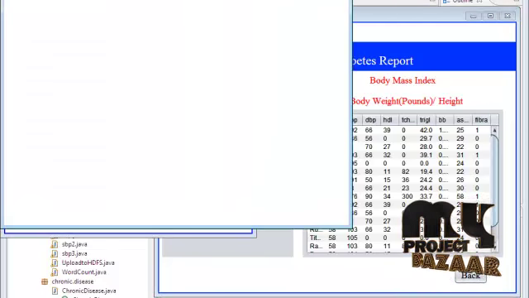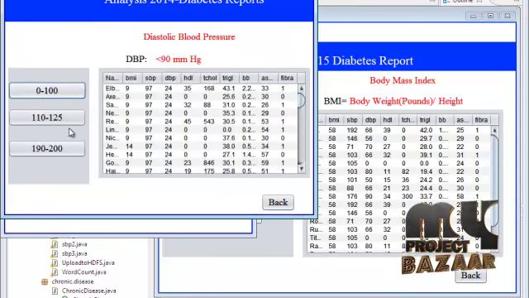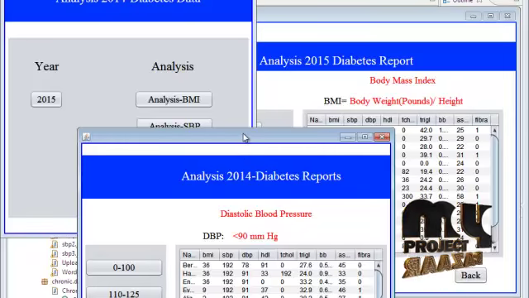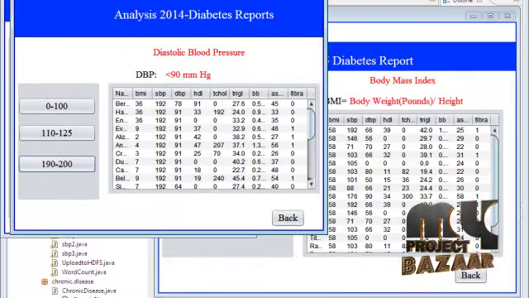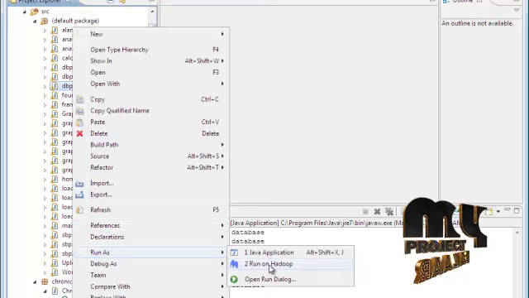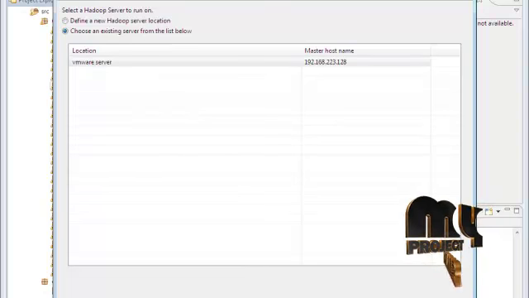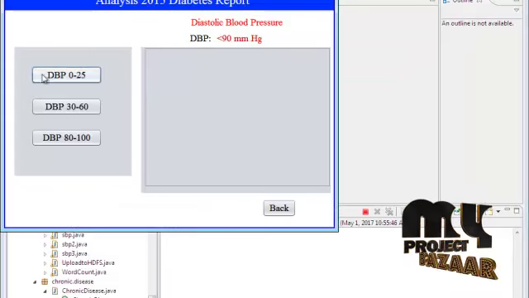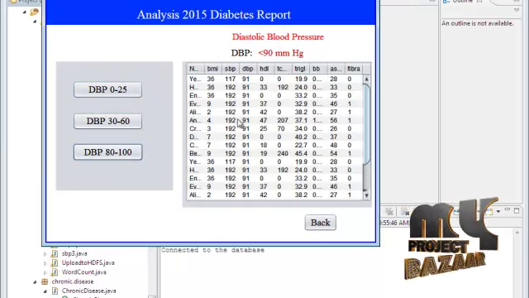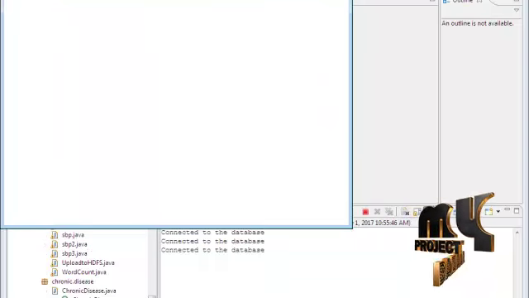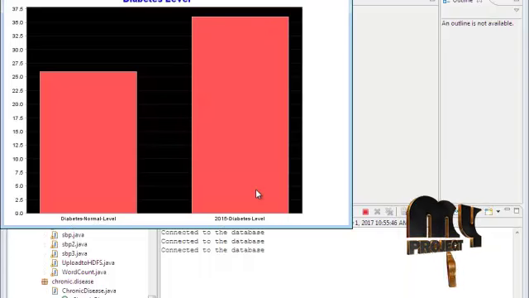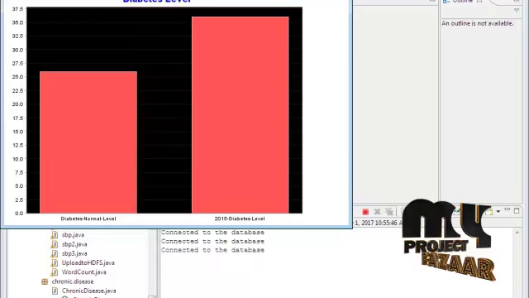So it is the SBP level that can be measured in this field. So our SBP level can be displayed, and the 2015 dataset can be displayed successfully in this field. So we can see this DBP. It is in the 2015 dataset. Diabetes information level can be displayed in this field. So it is the 2015 diabetes report, DB level 1, 2, and 3, can be displayed in this field. So it is in 2015 and normal level. It is a high range of the 2015 graphical structure format displayed in this field.